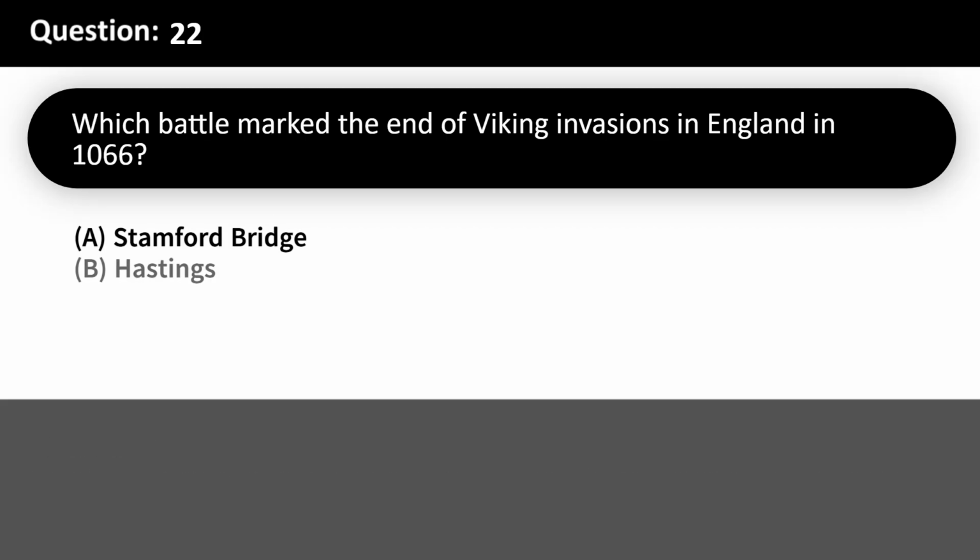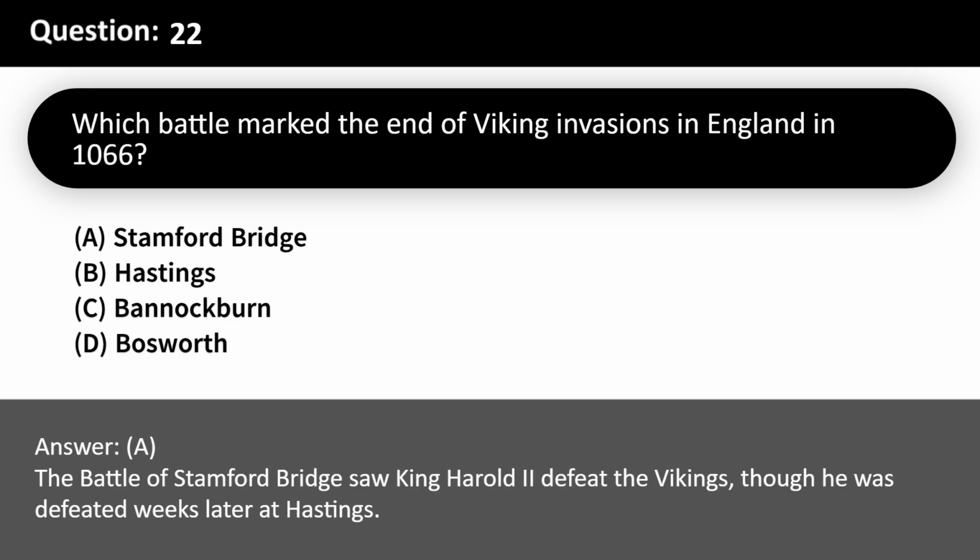Which battle marked the end of Viking invasions in England in 1066? A. Stamford Bridge. B. Hastings. C. Bannockburn. D. Bosworth. Answer, A. The Battle of Stamford Bridge saw King Harold II defeat the Vikings, though he was defeated weeks later at Hastings.